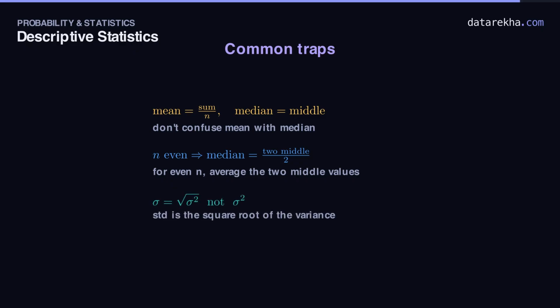Trap 3. Variance and standard deviation differ. Variance is in squared units. The standard deviation is its square root, in the original units. For a typical distance, report sigma.